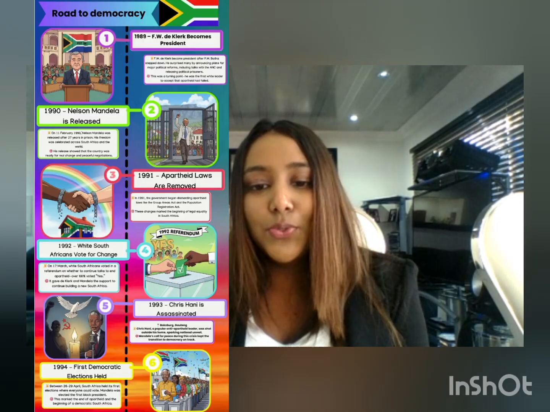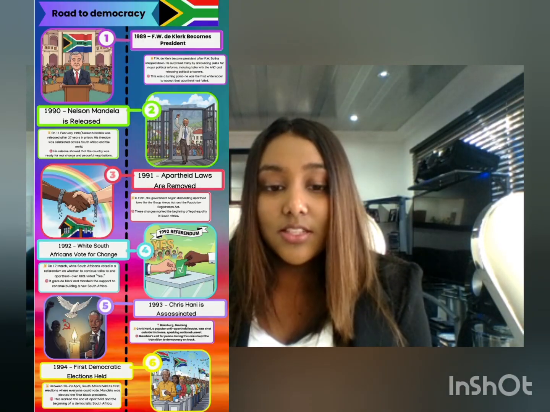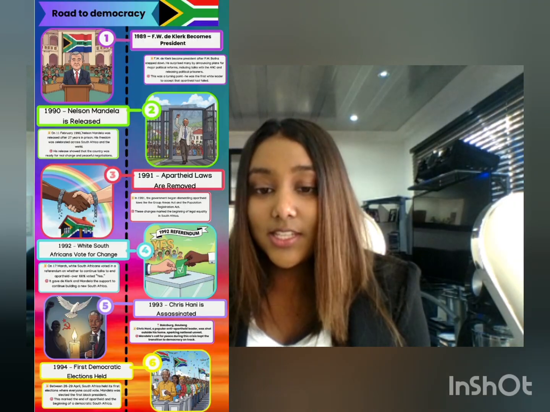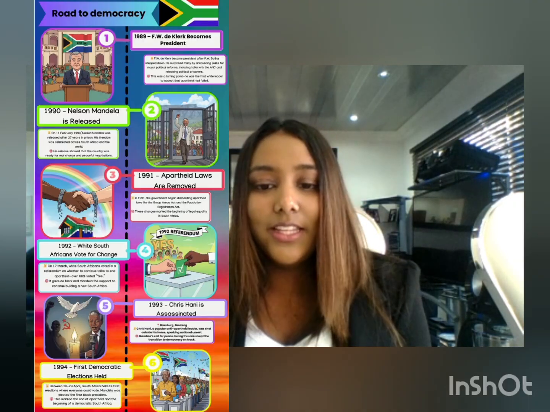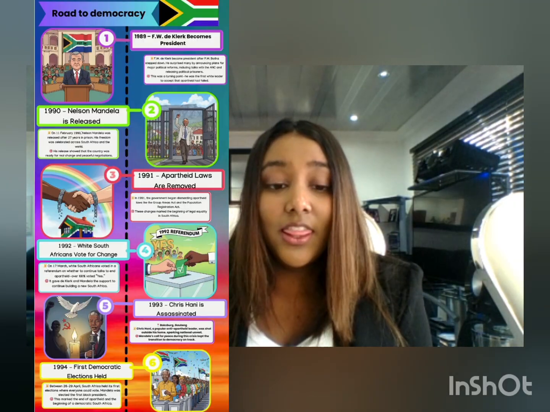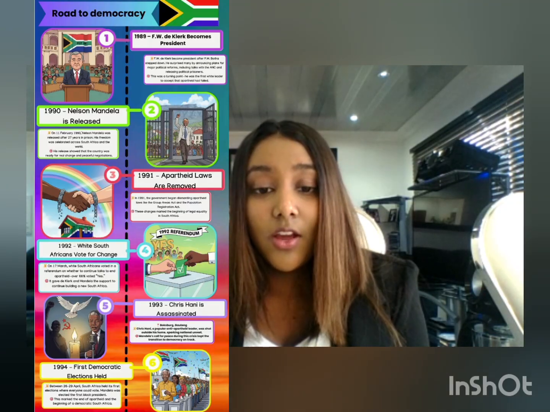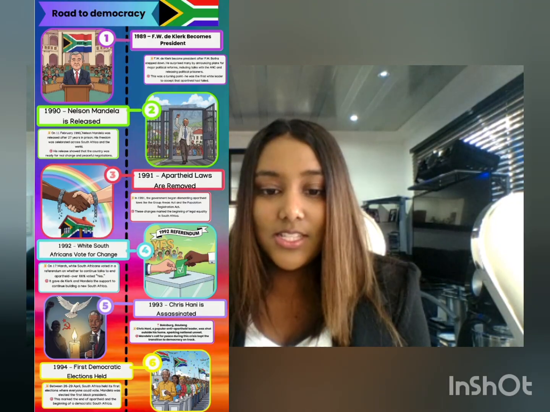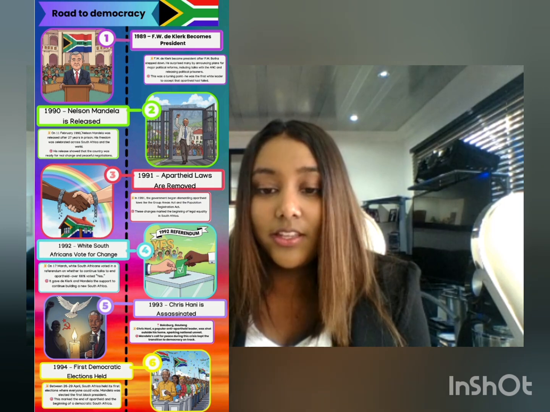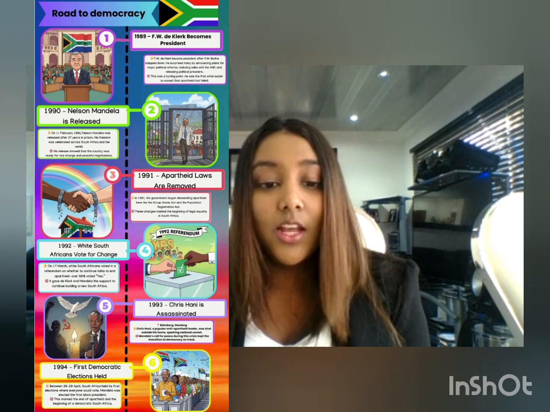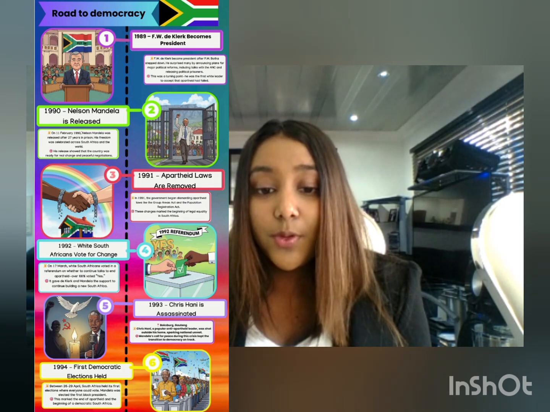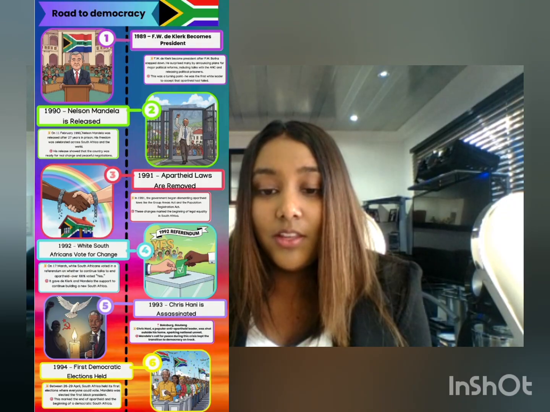In 1992, the referendum gave political strength, and the crisis of Chris Hani's assassination in 1993 tested the nation's unity, and the 1994 elections gave freedom to all South Africans. Together, these events dismantled apartheid and created a democratic South Africa. The journey shows us that leadership, unity, and courage can overcome even the most unfair systems and events.